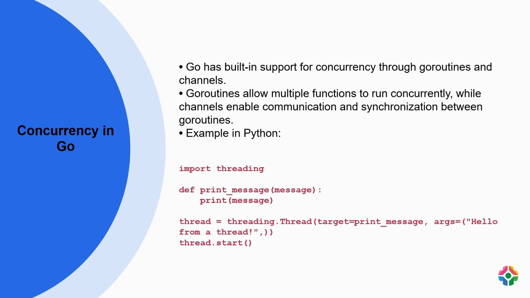In comparison, Python also offers concurrency support through threading. Like goroutines, threads in Python allow functions to run concurrently. By creating a new thread and specifying the target function along with its arguments, developers can achieve parallelism in Python programs. The example given demonstrates how a message can be printed concurrently using a thread in Python.